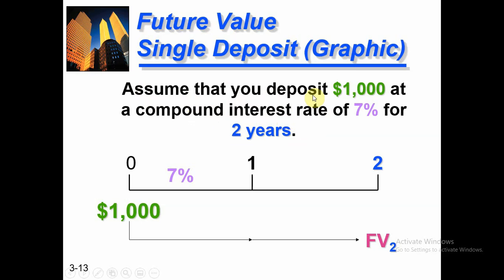Assume that you deposit $1,000 at a compound interest rate of 7% for 2 years. Here my time period is zero, and I am investing $1,000 at the interest rate of 7% for 2 years. What will be the future value of my investment by using compound interest?